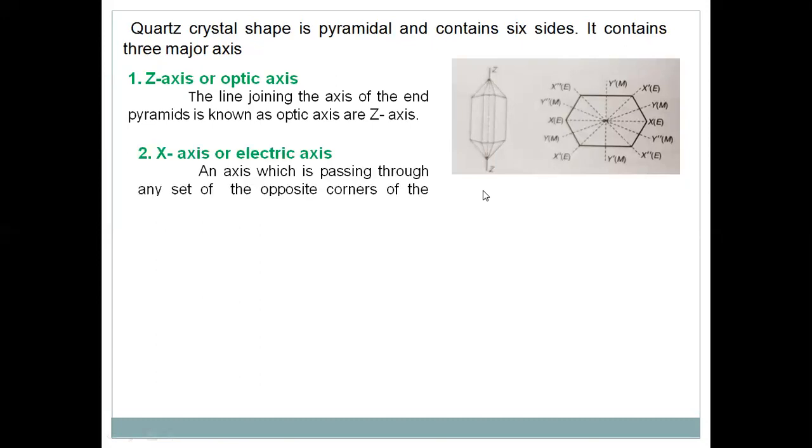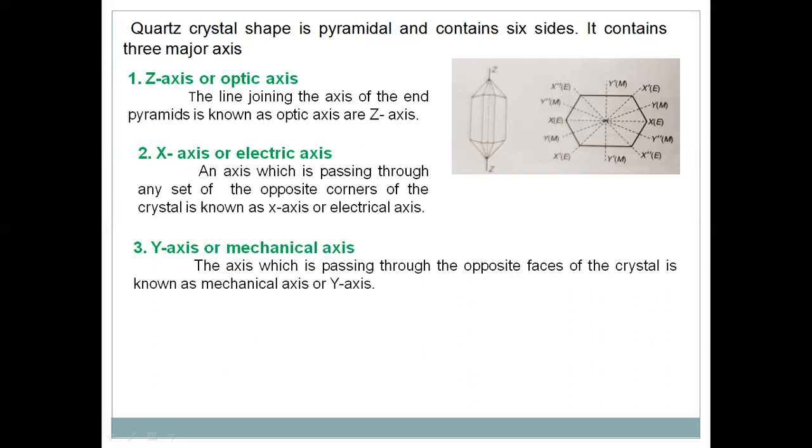And the second one is the x-axis or electric axis. An axis which is passing through a set of opposite corners of the crystal. For example, this is the crystal, this is one corner, this is the opposite corner. A line which is passing through these 2 opposite corners is called the x-axis or electric axis. So this is one axis, this is another axis, this is another axis. 3 electric axes we observe in the quartz crystal.